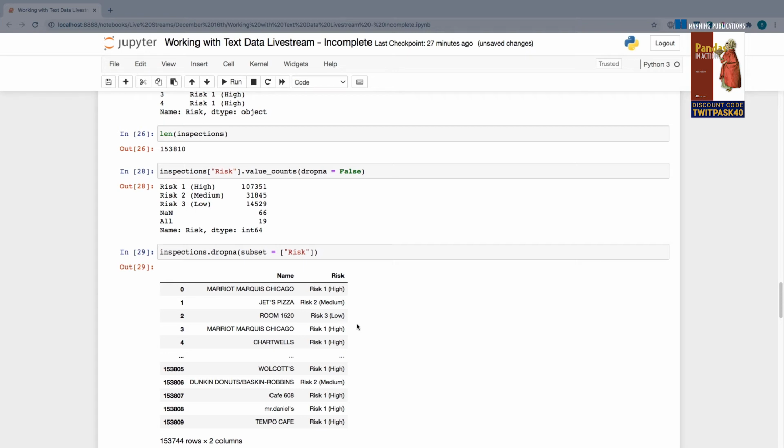So this gives me a brand new data frame. My original one is not overwritten yet. So what I want to do is provide a special parameter that is going to make this operation permanent, and that is a parameter called inplace equals True.